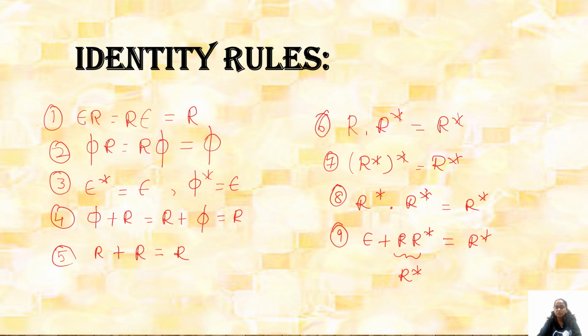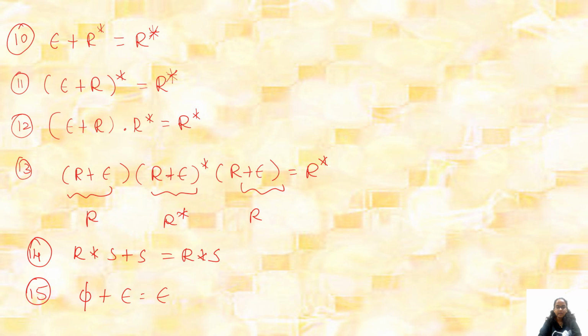The seventh identity is that (r star) whole star is r star, and the eighth identity is r star·r star is r star. The ninth identity is epsilon + r·r star, that is, r·r star is r star as we saw in the sixth identity rule, so epsilon + r·r star is r star. Then the 10th identity rule: epsilon + r star is r star. So epsilon + (r star) whole star is also r star itself.